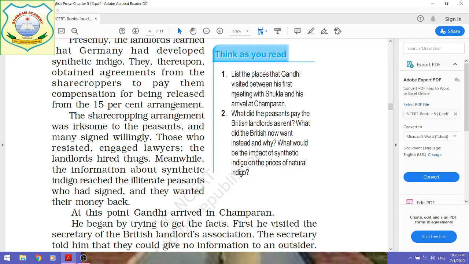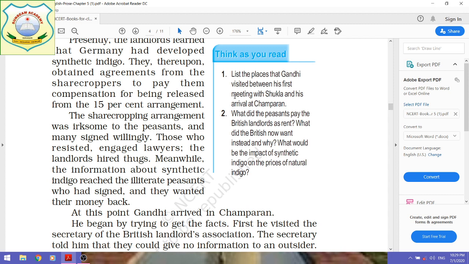For this, you can easily see that those things are given in the paragraph which has already been explained. Gandhiji's first meeting with Shukla was at Lucknow, as we know.